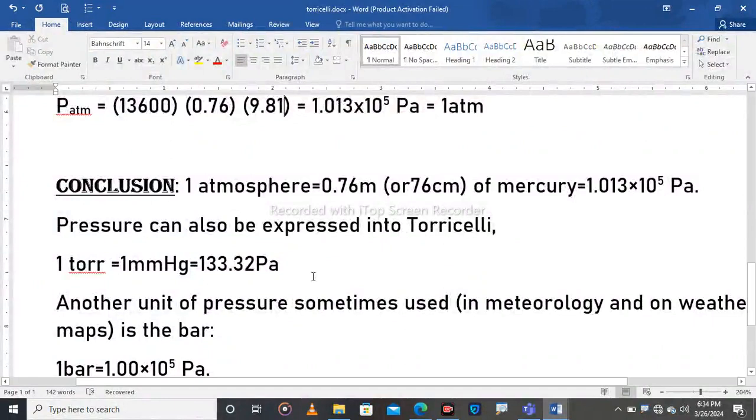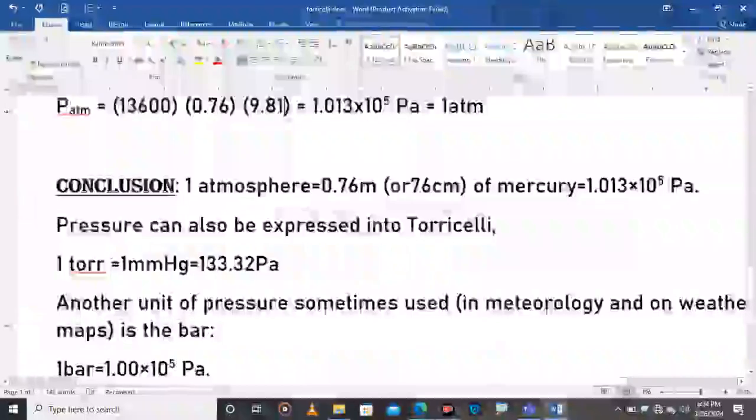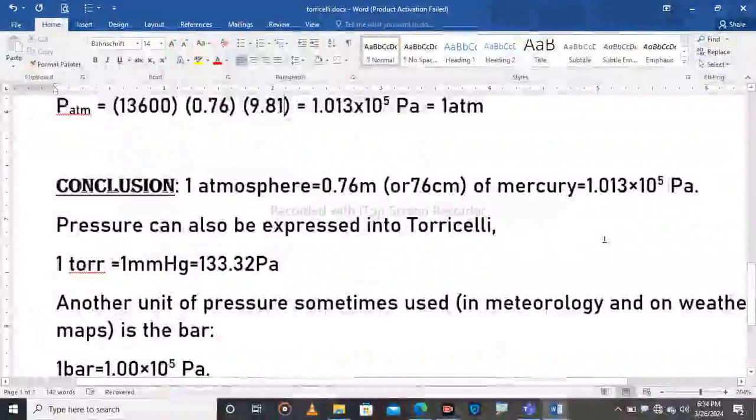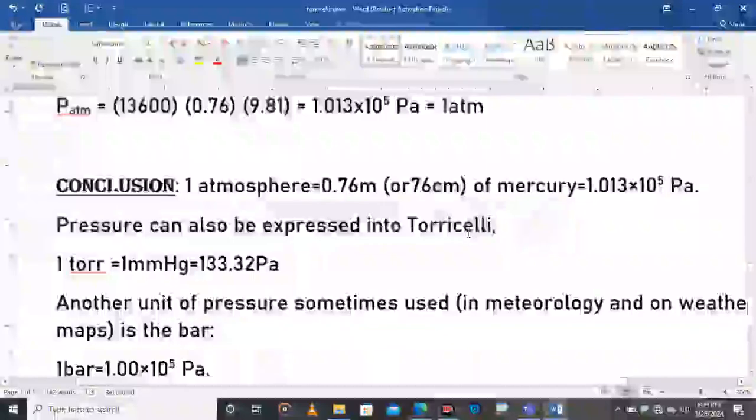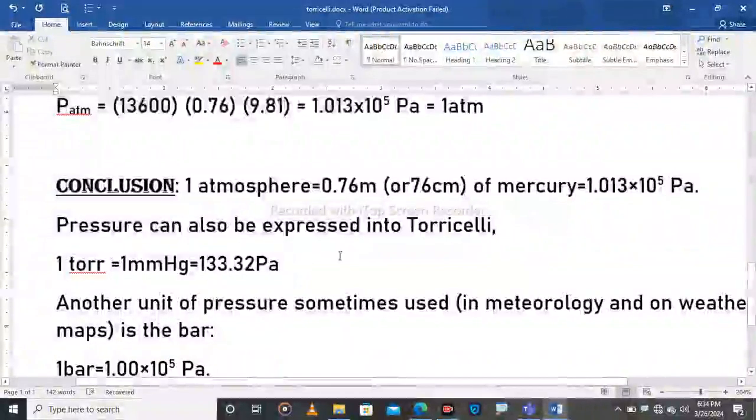This is the pressure found at sea level. For this pressure, Torricelli gave a new name, called the Torricelli. A Torricelli is another unit of pressure.